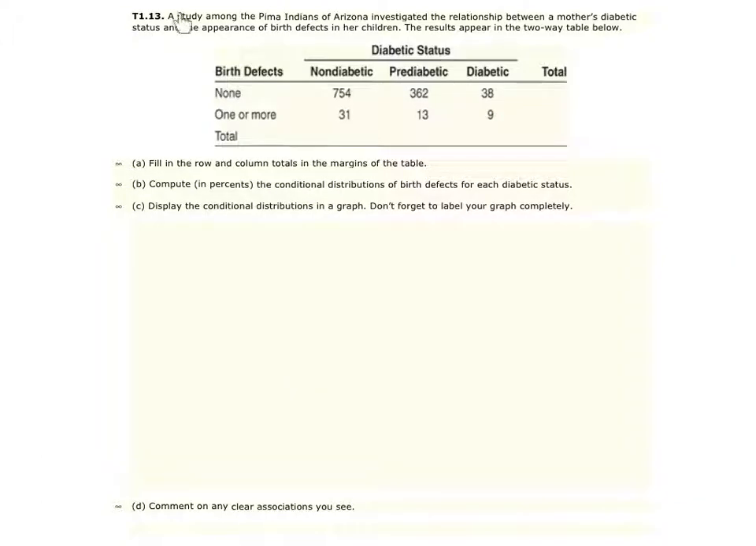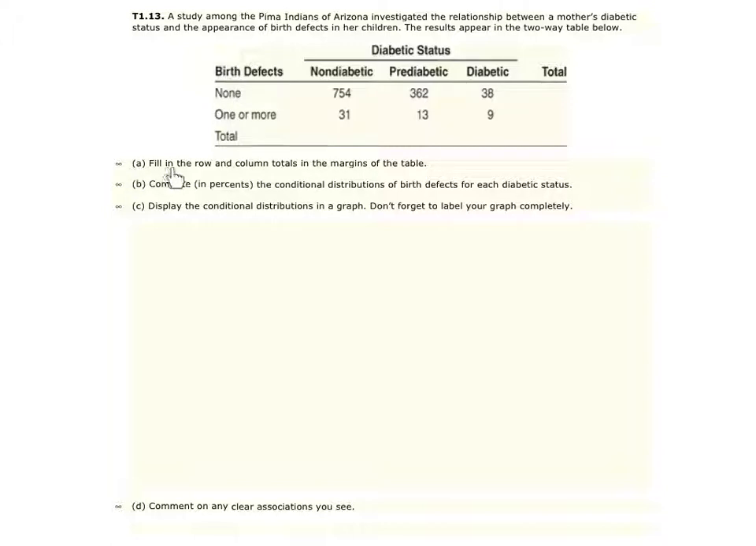Number 13, a study among the Pima Indians of Arizona investigated the relationship between a mother's diabetic status and the appearance of birth defects in her children. The results appear in the two-way table below. Again, the two variables we have, because it's two-way, are diabetic status and whether there were any birth defects. Let's just take a look at what we see here. Here's the status for diabetic. There are 3 different choices. For birth defects, none or 1 or more.